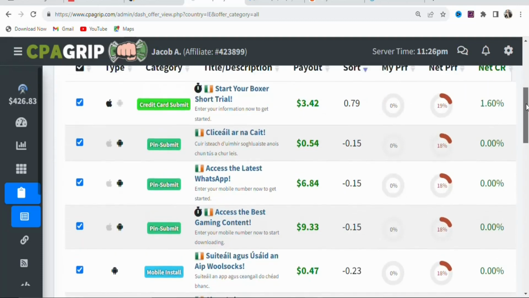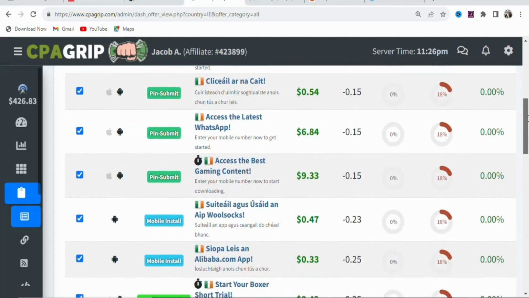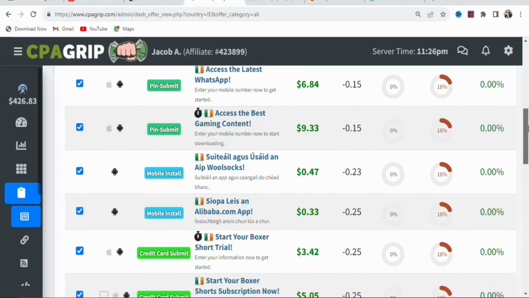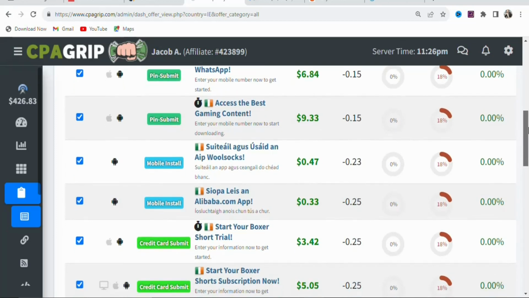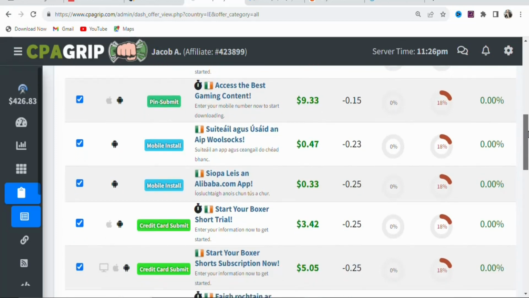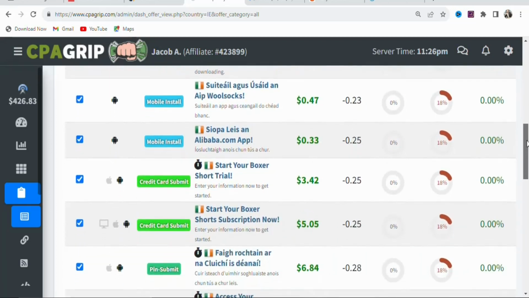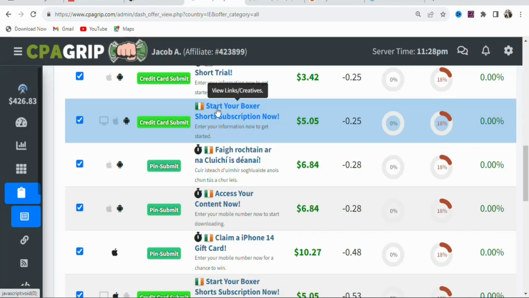Now you have to select an offer that you can promote. To select an offer, you have to look at the requirement. If the requirement is very easy for your potential visitor to submit their details, you have to promote an offer like that. If the offer has a higher payout, you can also promote an offer like that. As you can see, this offer, start your Boxer Source subscription now. The requirement is credit card submit, so your potential visitors have to enter their credit card details so that they can get access to the offer.